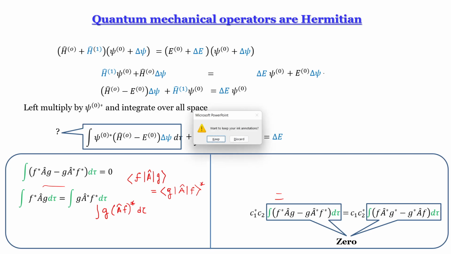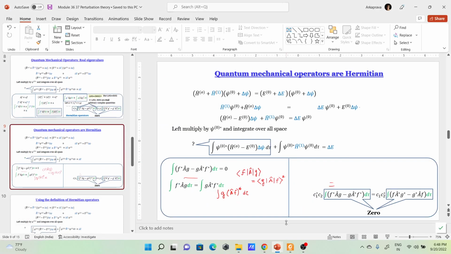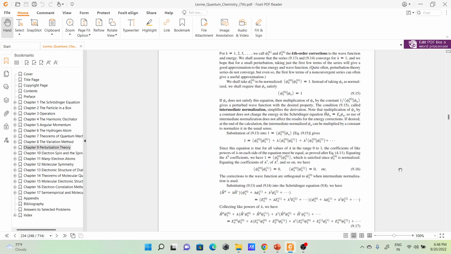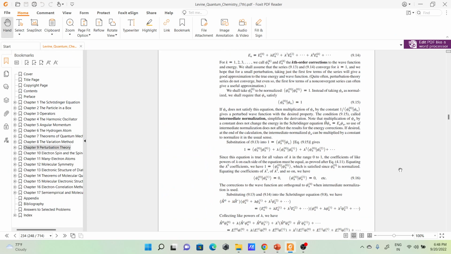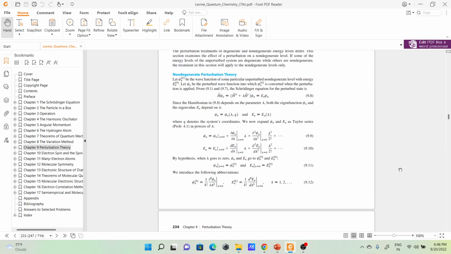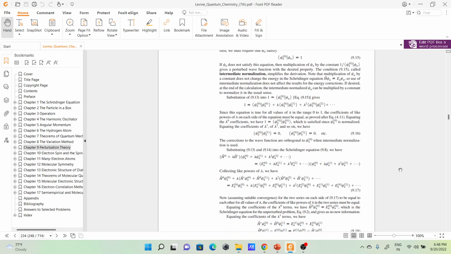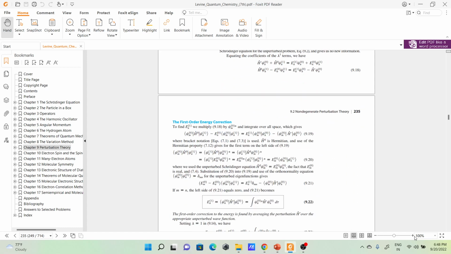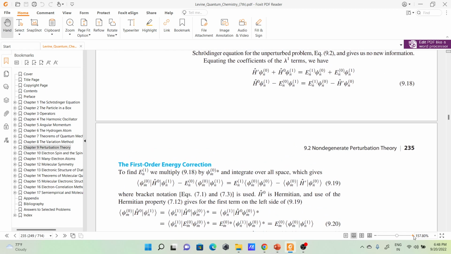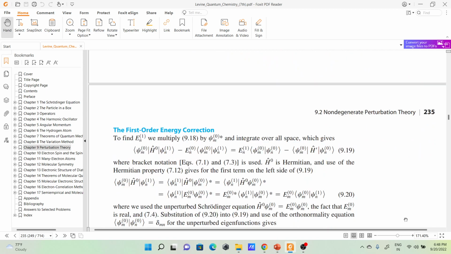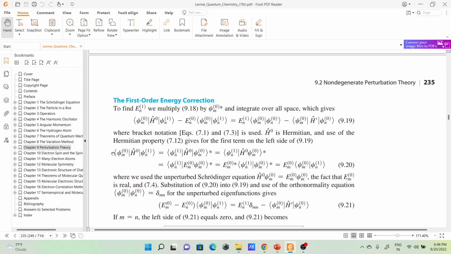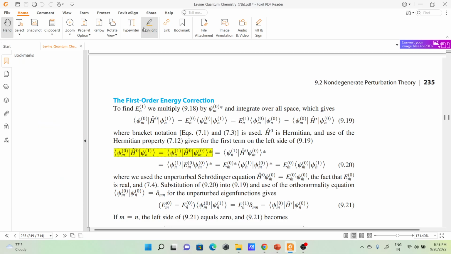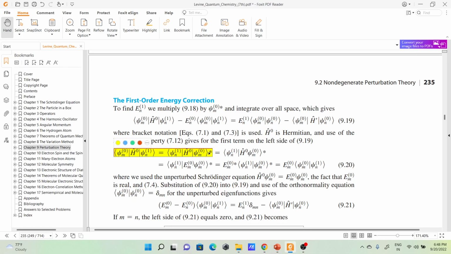Actually, let me show you one thing there. This is the Levine book. I was just checking for today's lecture, that seventh question. Here I am going to highlight it. This is psi m naught. Can you remember this thing? There's a star there, right?